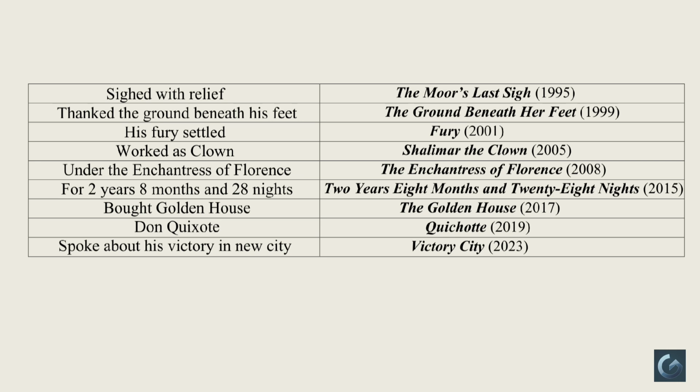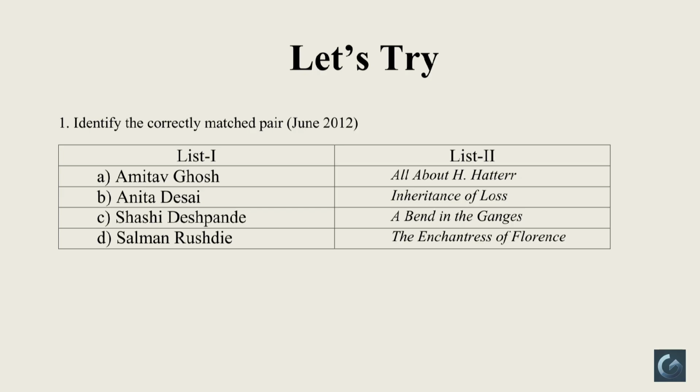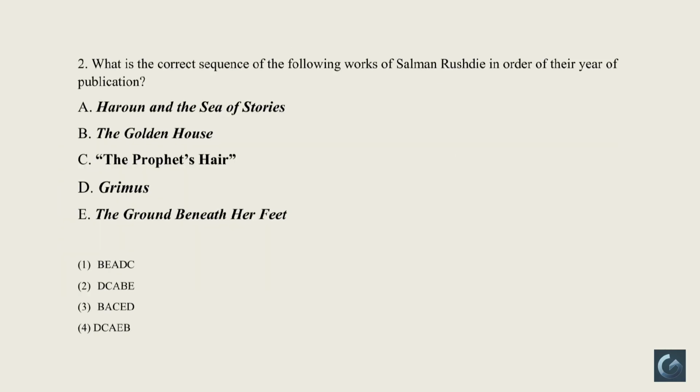That's it. You have learned all the important works of Salman Rushdie in chronological order. Students, these are only his fictional works. Now, pause the video for a moment and try to recall the entire stories and actual titles of Salman Rushdie's works. Once you are done with this, give a try to the following MCQs and check out the answers in the description.